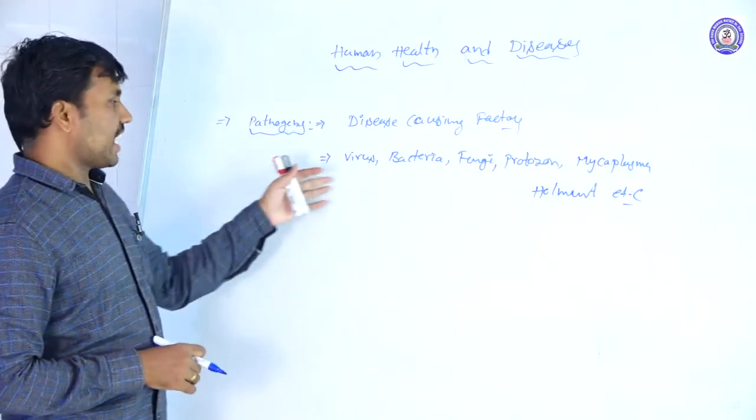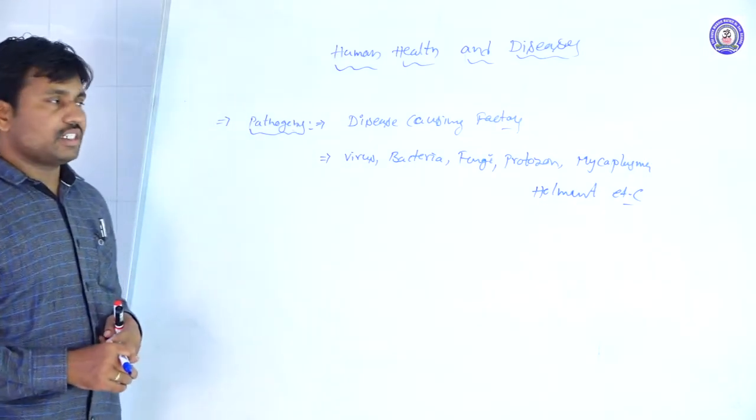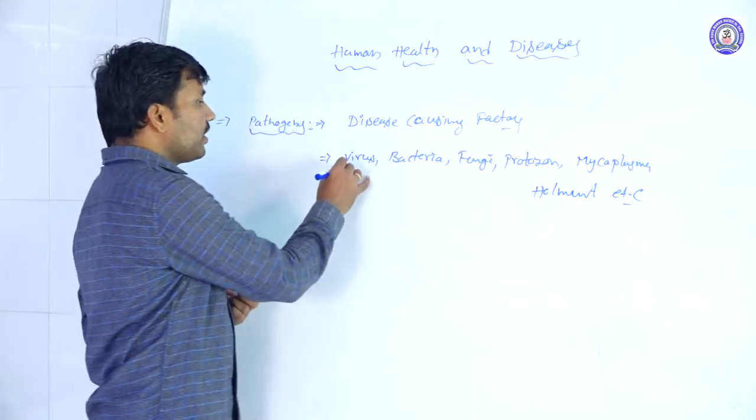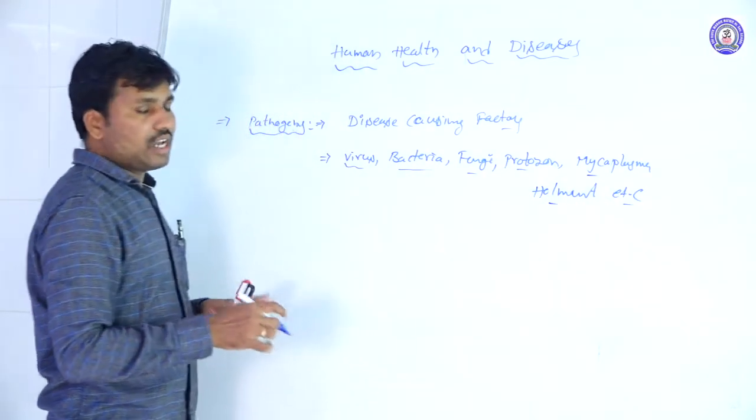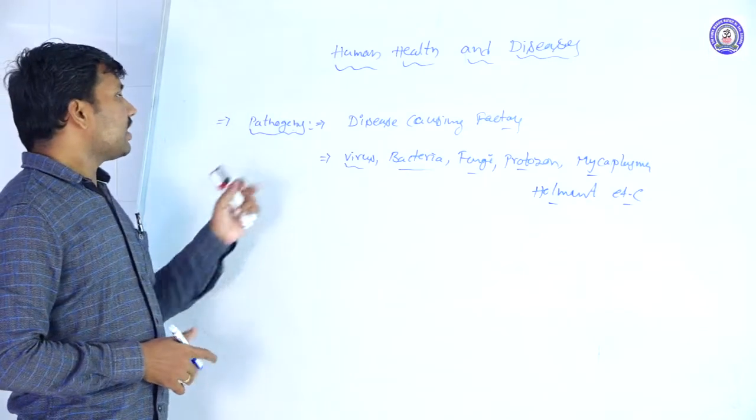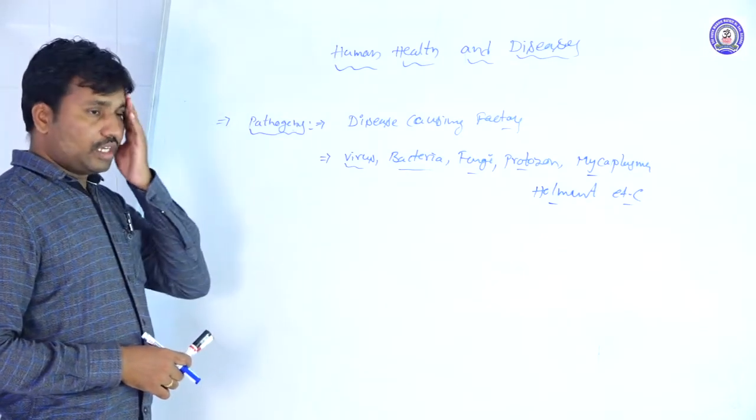So these are the different types of disease causing agents: virus, bacteria, fungi, protozoan, mycoplasma and helminths as parasites. They come under the pathogens only.